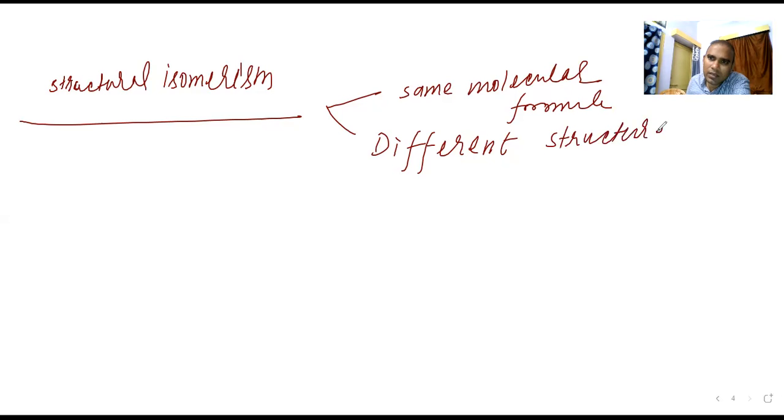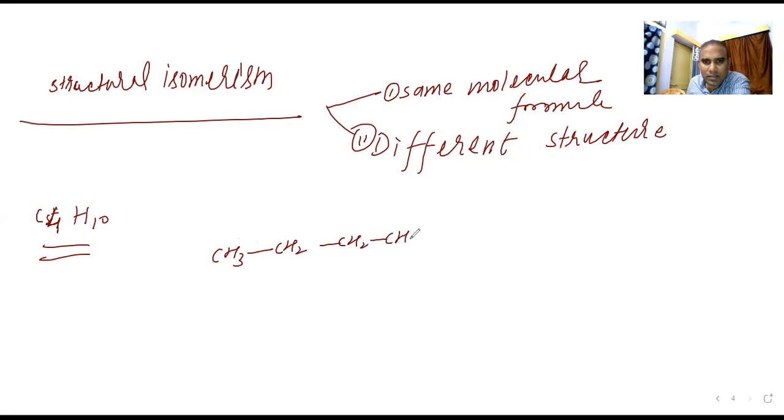Different structure. These are the 2 points which we need to keep in mind. Now I am taking C4, that is C4H10. So one structure you see, we can draw it like CH3, CH2, CH2, and CH3.